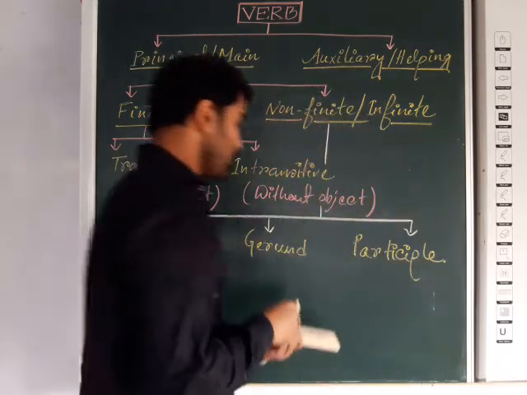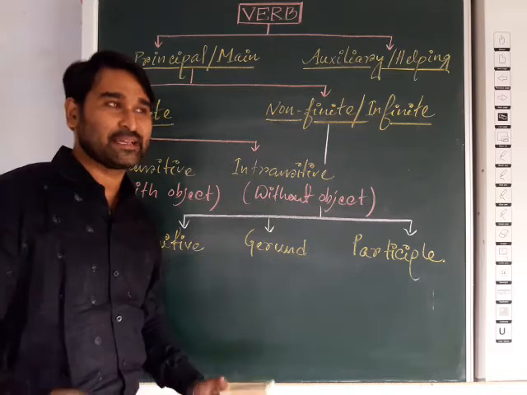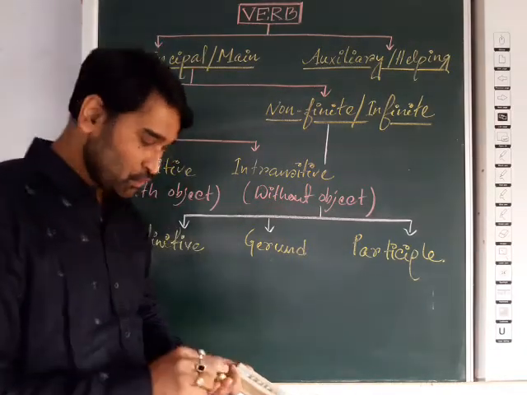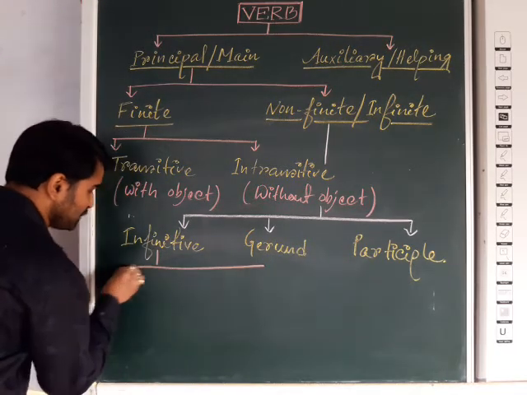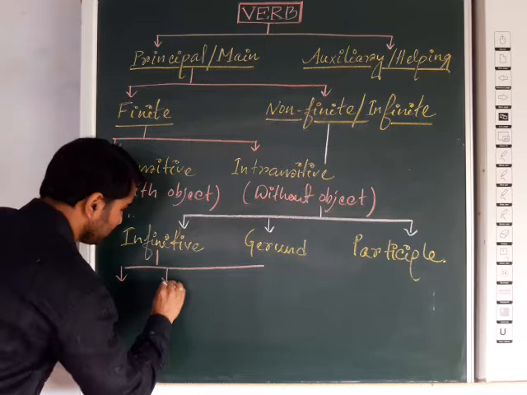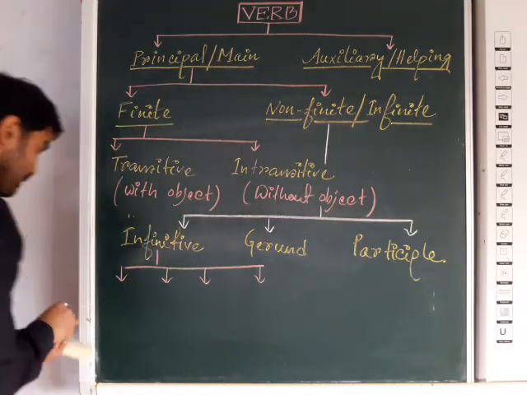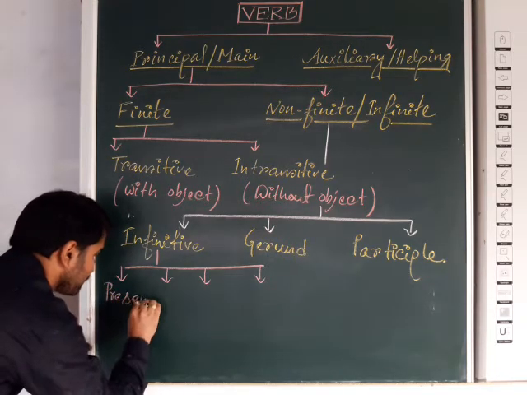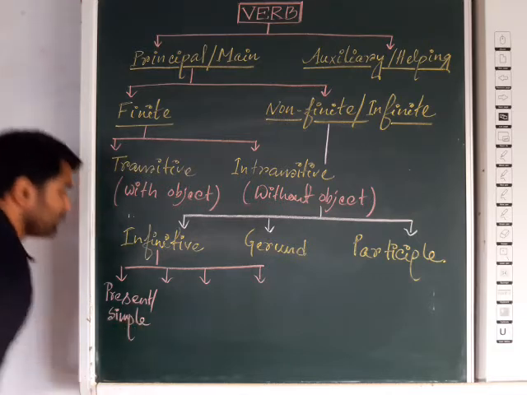Now here infinitive. What is infinitive? Infinitive is basically one simple form, the to plus V1 form. Infinitive will again be divided into four categories. First one will be present infinitive, or we may call it simple infinitive.